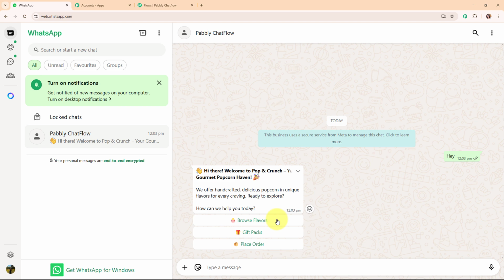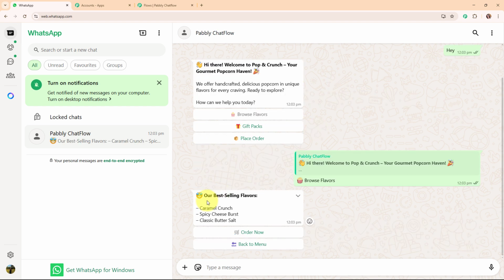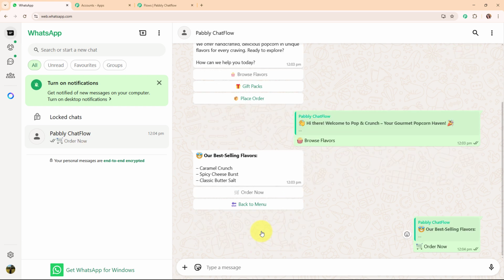And here you can see we have received 3 quick reply buttons such as browse flavors, gift packs, or place order. So let's click on this browse flavors, and here you can see we have received our best selling flavors over here with the quick reply buttons as order now and back to menu. And here you can see it has sent a message for our best selling flavors. And now I'm going to click on this order now.